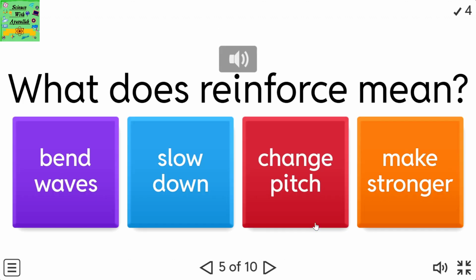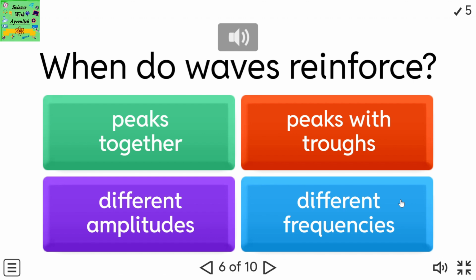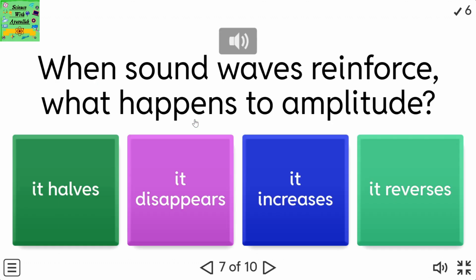What does reinforce mean? When do waves reinforce? When sound waves reinforce, what happens to amplitude?